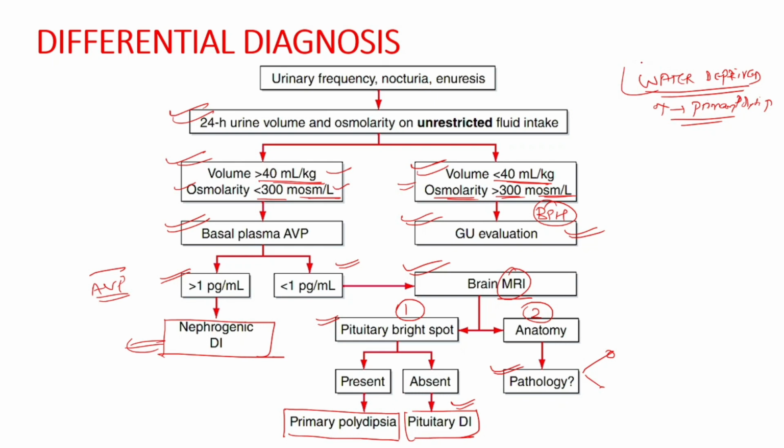Now, this test is usually not preferred now because it does not differentiate between primary polydipsia and partial nephrogenic diabetes insipidus and partial central diabetes insipidus. So this is the current test which is followed.